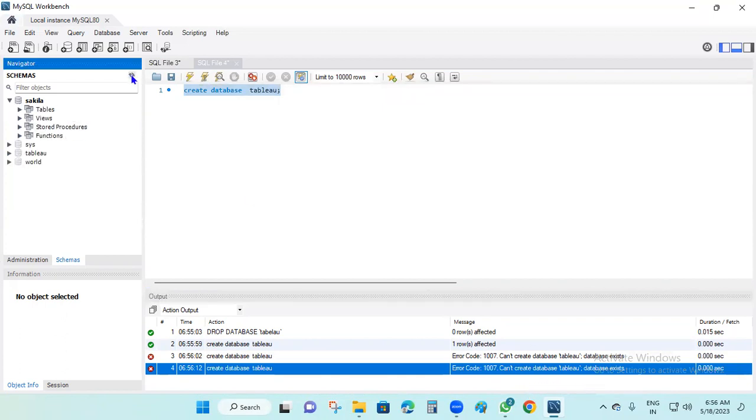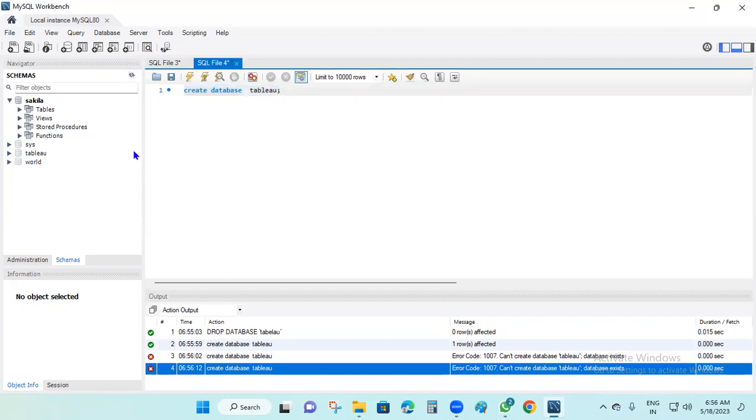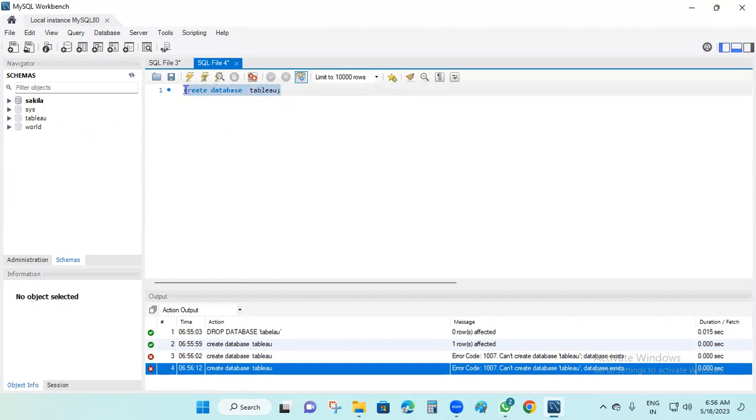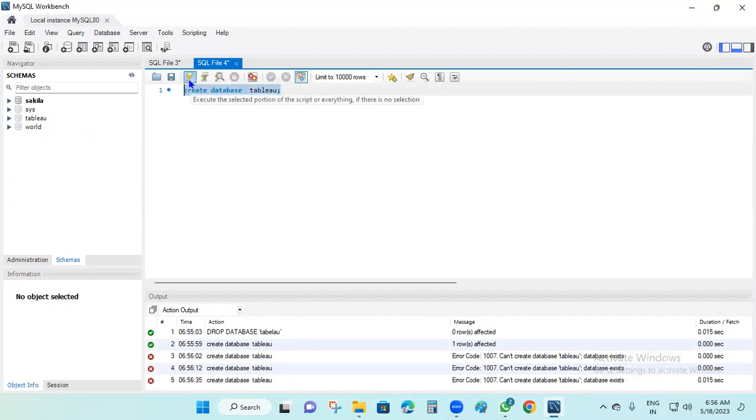Exit. Refresh. Okay, so I already created this. Okay, got it. This is the tableau. Okay, since we already pressed enter a second time, now run this one. So this is the file. Cannot create database. Tableau database exists. It already exists, I am saying we cannot create it again.